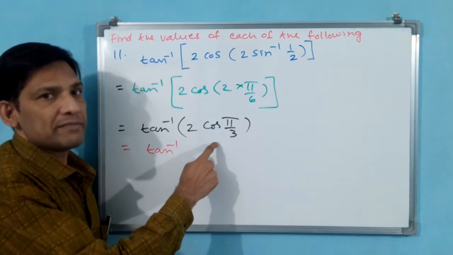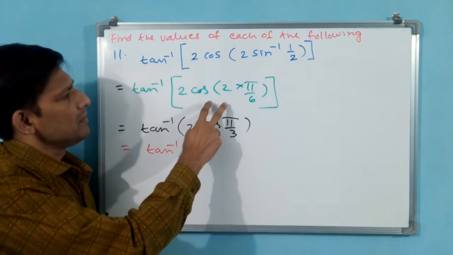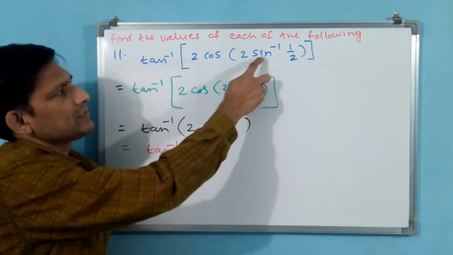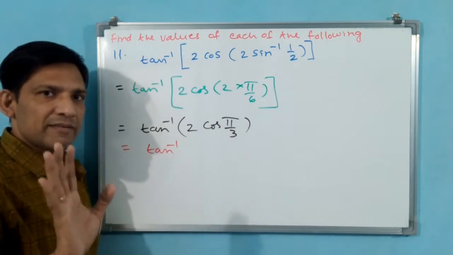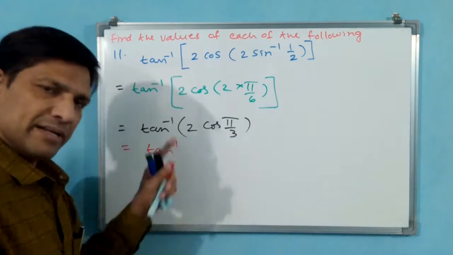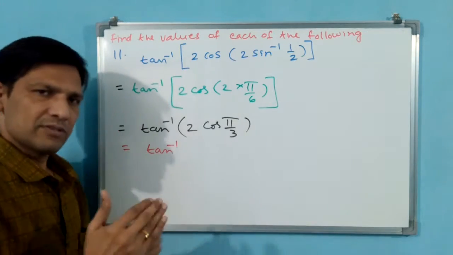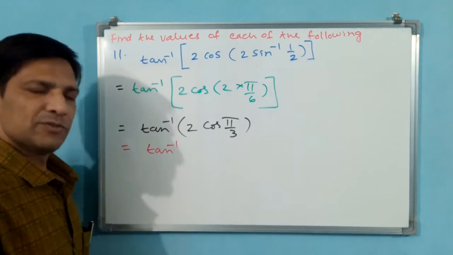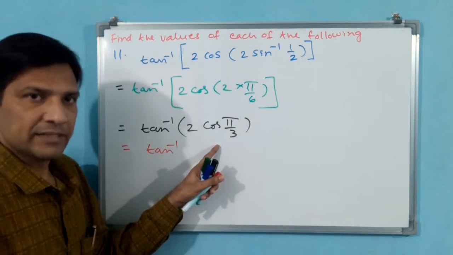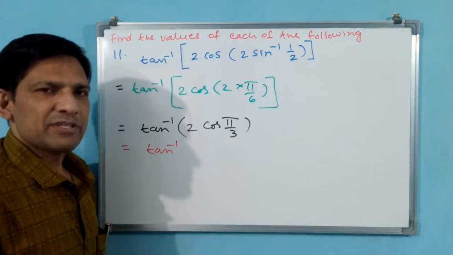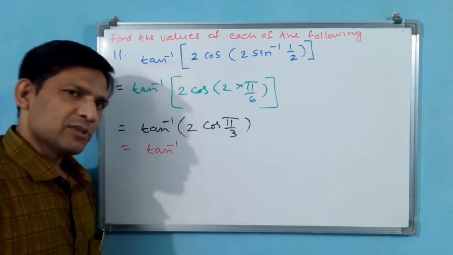Sin inverse may be from minus pi by 2 to pi by 2, but cos may not be from 0 to pi. You can take anywhere, but even then this value is a small value only. Cos pi by 3 means cos 60, and cos 60 is 1 by 2 only.